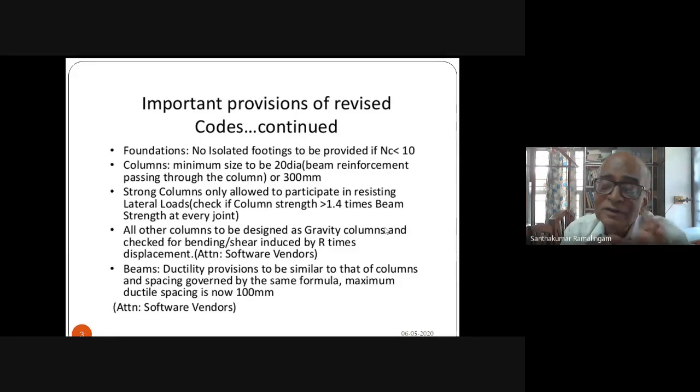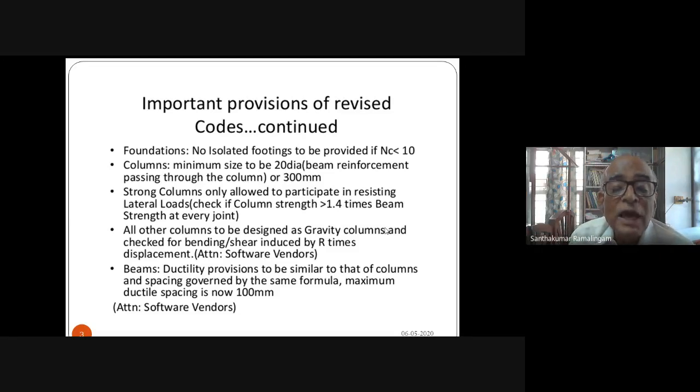And therefore, the minimum dimension of the column now depends on two factors. One, minimum 300, and another, what diameter of the main bar you are using in the beam. Suppose you are using a diameter of 20 mm, and 20 times 20 becomes 400, and 400 mm will be the minimum dimension of the column on one side.